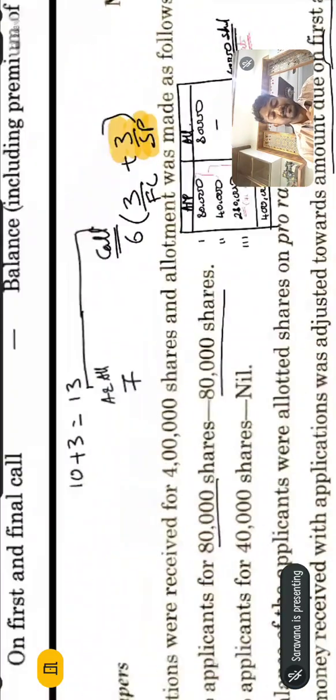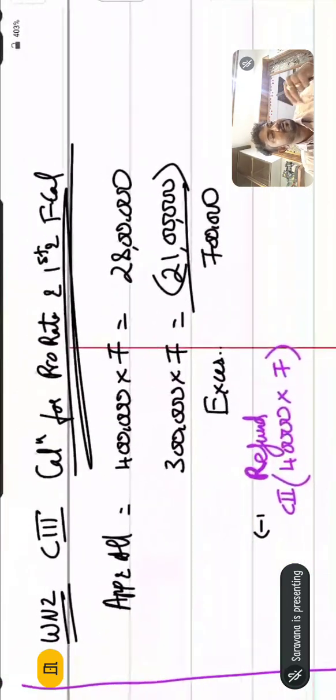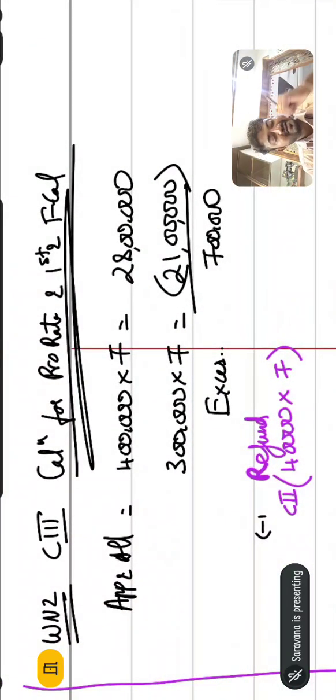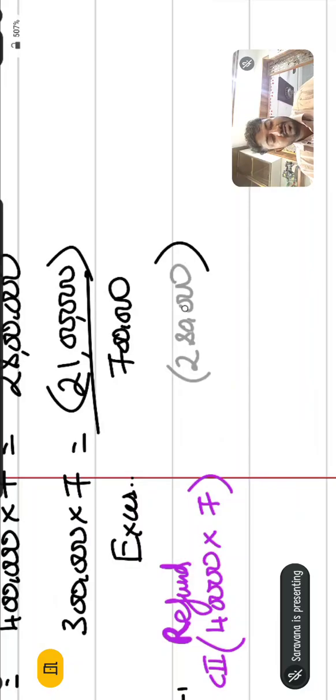So what is in the question? They mentioned applicants for 40,000 shares. It is nil. It means we are not giving even a single share. Whatever they have paid, we are going to refund. So how much are we going to refund? 40,000 into 7 comes to 2 lakh 80,000. So 2 lakh 80,000 also we need to subtract. So the refund money of 2 lakh 80,000 is gone.